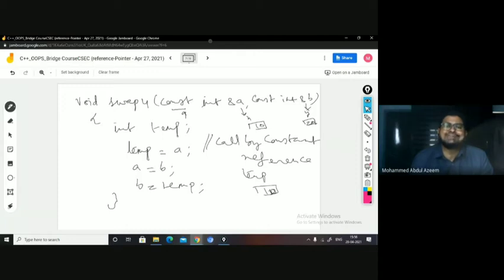Why? A is constant here, right? A is constant. So 20 cannot be placed in A. And then you said B equal to temp. The temp value is 10. That you want to place in B. But the temp value 10 you cannot place in B because B is constant again here, right? These memories are constant during the execution. During the execution of this function, these memories are constant only during the execution, right? Until A is acting as an alias name to this particular memory, right?